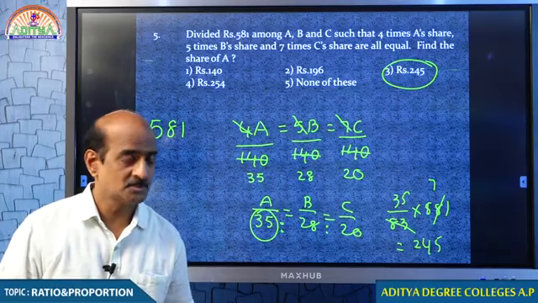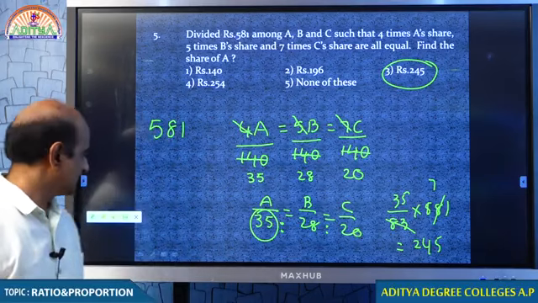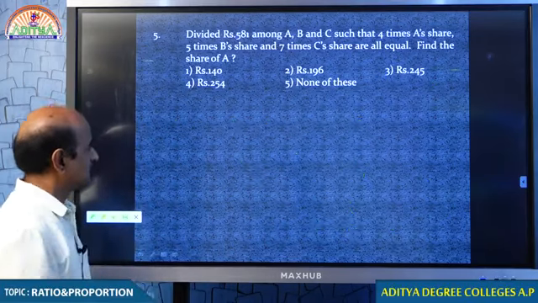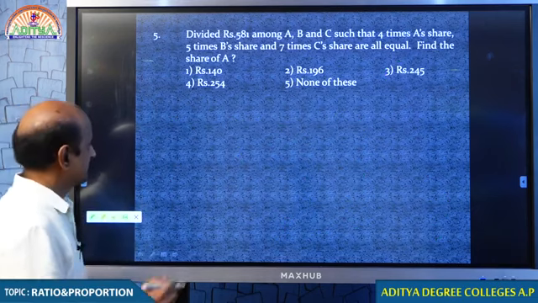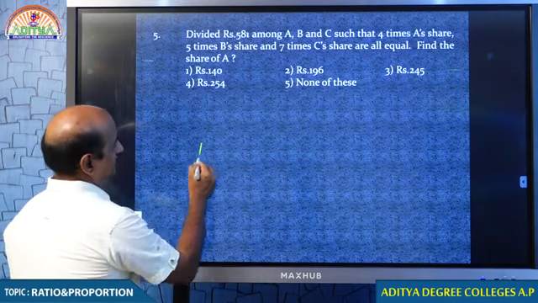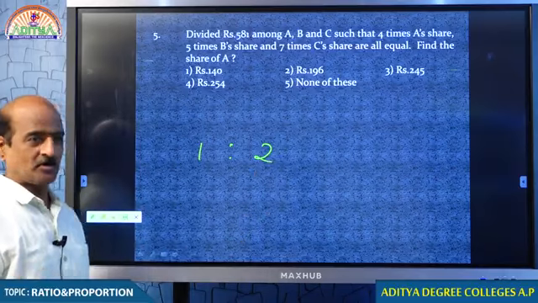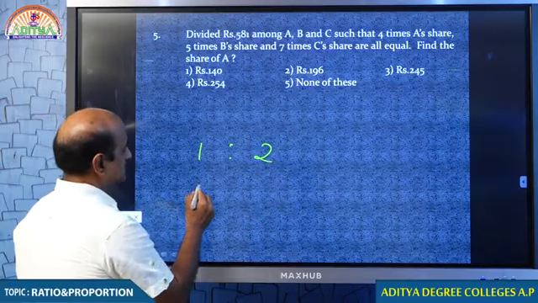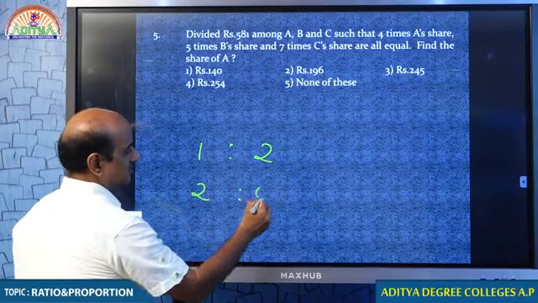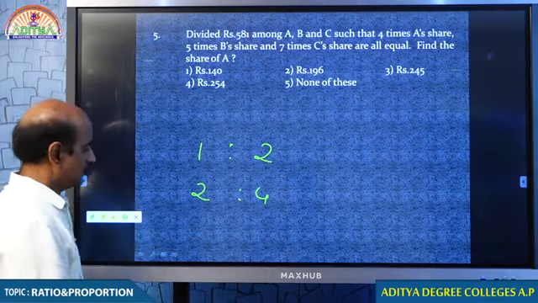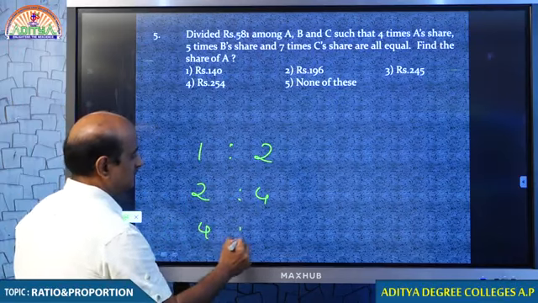Now, let me tell you some interesting points before we move on to the next one. Point number 1. For example, if the ratio is given 1:2, my dear students, a very interesting point is this 1:2 can be taken as 2:4, no? And if we wish, we can also take the ratio 4:8.